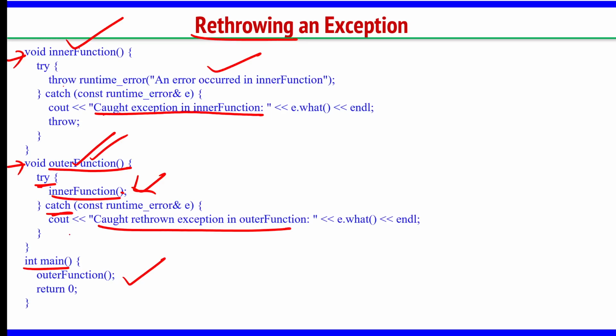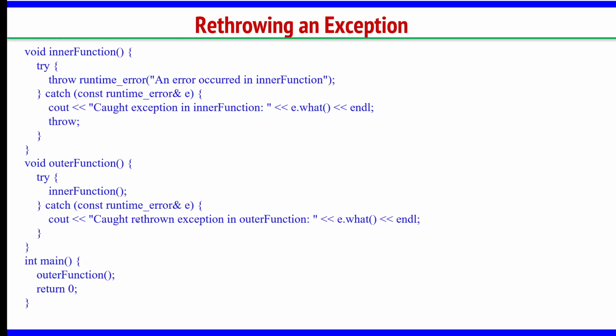That is why the output will be caught exception in the inner function, caught rethrown exception in the outer function. Though in the outer function you are not throwing anything, in the try you are calling the inner function, which is throwing an exception. So its corresponding catch will execute, and this throw will also be sent to the outer function.